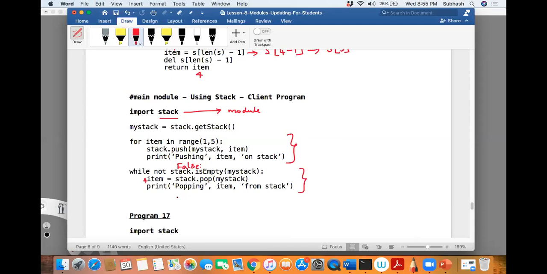So this is basically a simple implementation of a stack. In the diagram earlier I showed you -1 and all that. That is generally when you are actually using an array in other languages like C or Java. When you are making use of an array, you make use of -1. In this program, we did not use an array. We used a built-in list, so we didn't want to use -1 or anything like that.